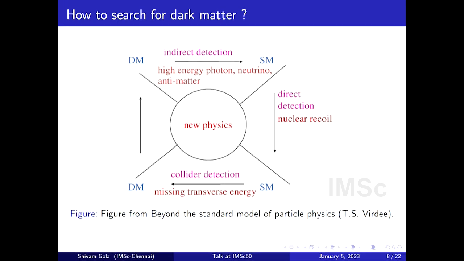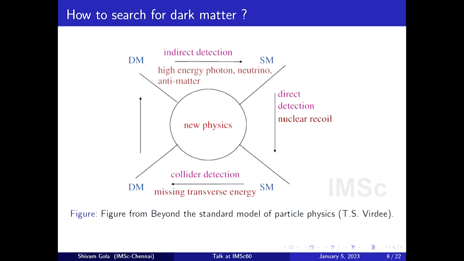We have one last point: how to search for it. There are three main ideas that have been followed up: direct detection, indirect detection, and collider searches. In collider searches, two high energy proton beams collide, and it may happen that dark matter is produced, which would show up as a missing energy signal in the collider experiment. The second is direct detection. In direct detection, dark matter interacts with the protons or detector nuclei and may scatter, and it can induce some energy change that can be measured.